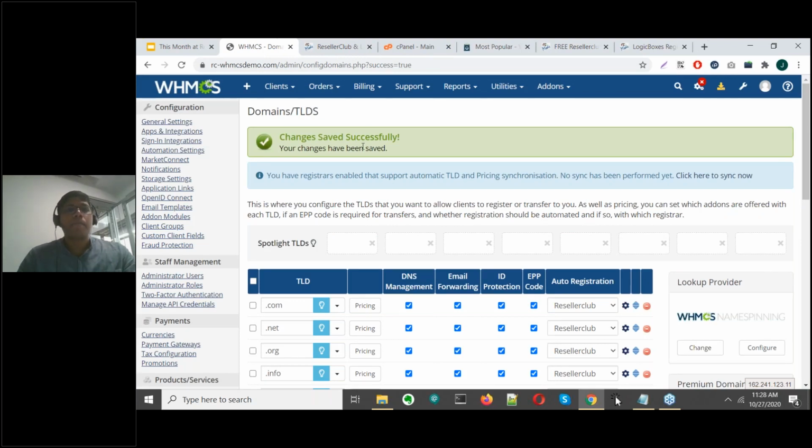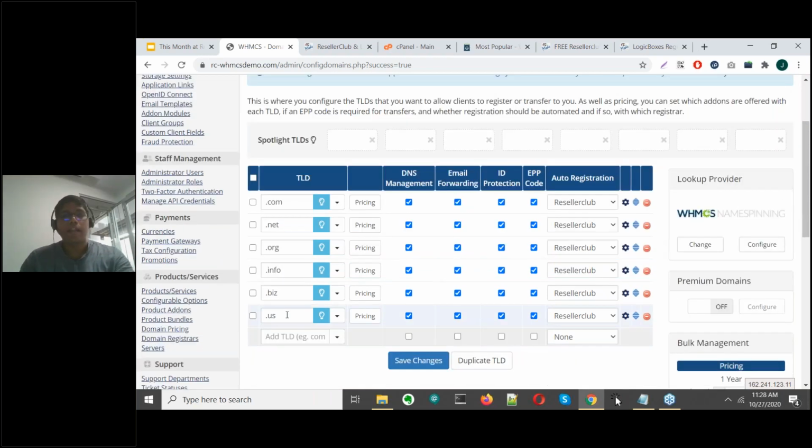That's our admin area. As you can see, the domain registrar is set up. We've also set up one TLD. The same is visible on the client area. This completes a domain registrar setup within WHMCS.